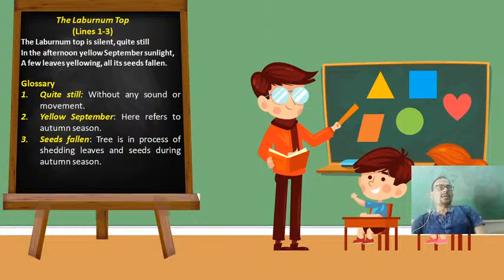Laburnum top is silent, quiet, still in the afternoon, yellow September sunlight. September, the month: the reference to the month September here means it's autumn time, actually the autumn season.